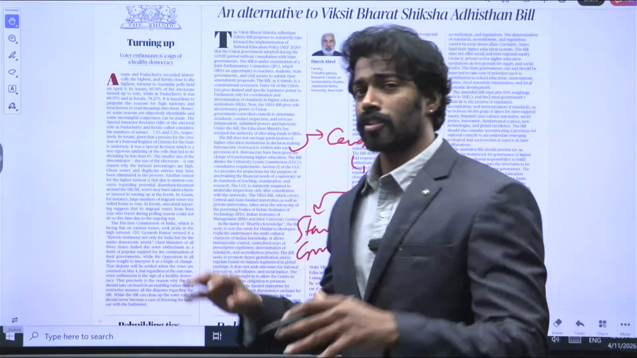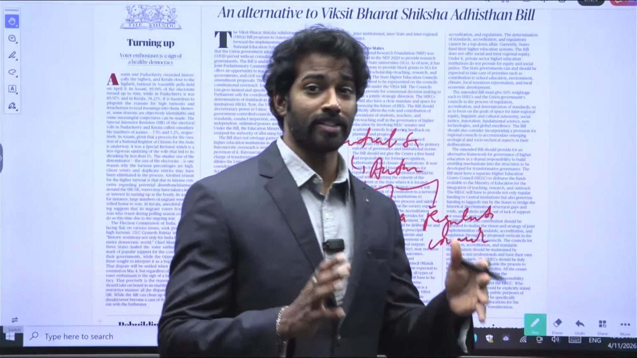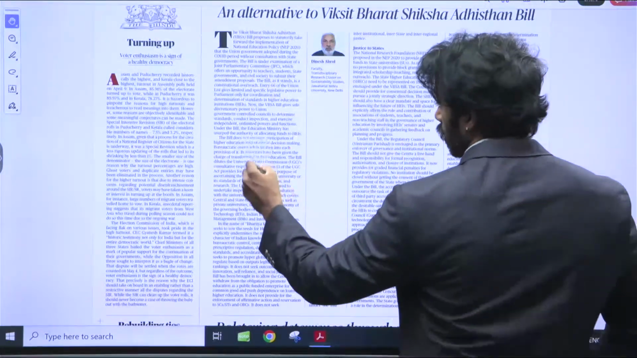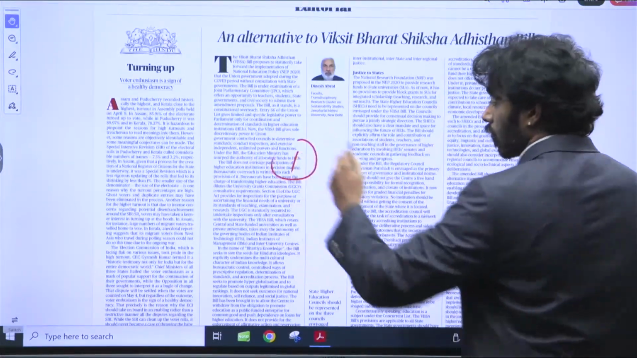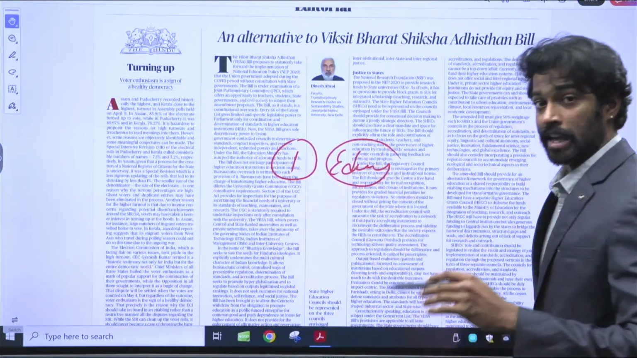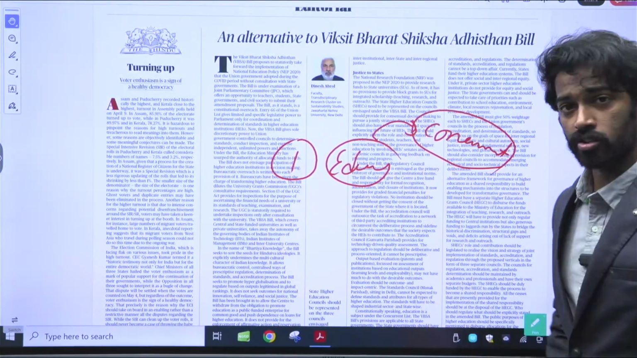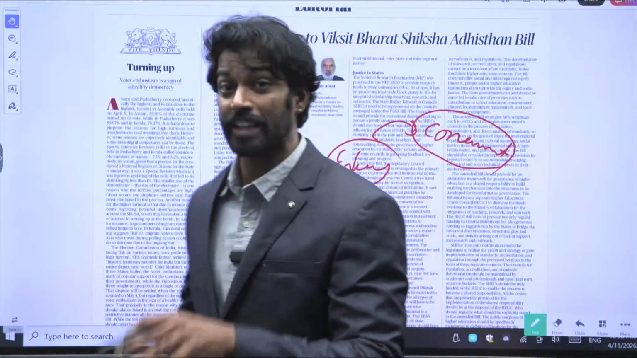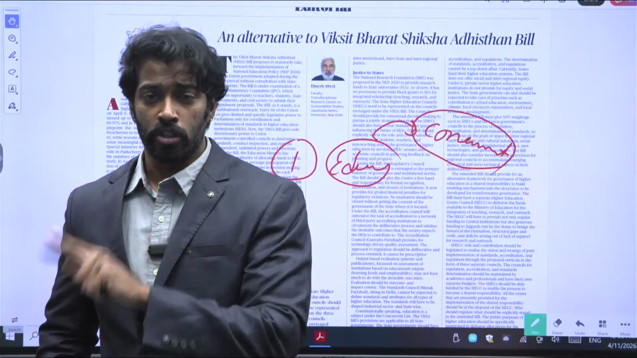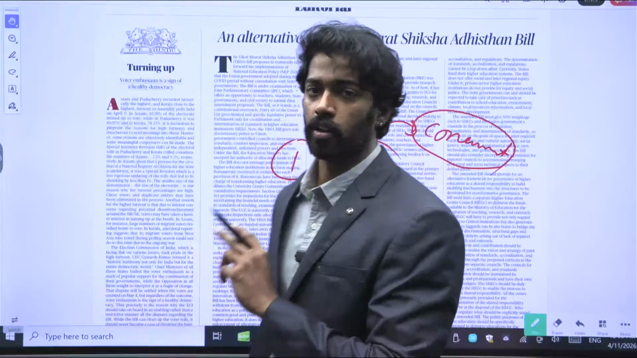But then again, the author is trying to say that there is something wrong with this particular bill, and that is the federal feature. The main aspect the author is discussing is that there is a federal flaw. What is that federal flaw? Education as a subject is present in the concurrent list in the 7th Schedule, meaning that whenever a law or policy is being brought in, the Union and also the states have the right to make laws on that particular subject.